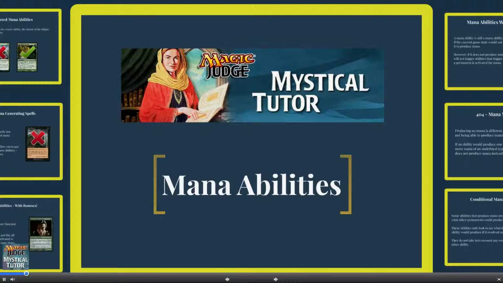These are a series of 5 to 15-minute classes designed to help improve your knowledge of the rules and policies of the Magic the Gathering Judge program. This lesson will be on mana abilities. We will go over what the definition of a mana ability is, how mana abilities can be activated, how mana abilities resolve, and some special cases with some specific types of mana abilities.